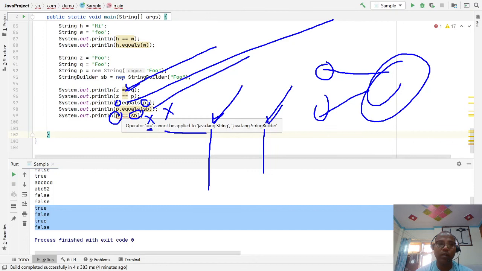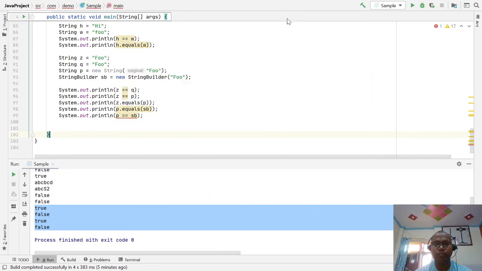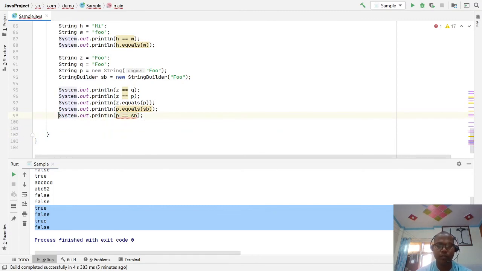So the double equal operator checks the objects the references are referring to. If both references refer to the same object, that is true. If they refer to different objects, that is false. Okay, so the compiler does not allow it.